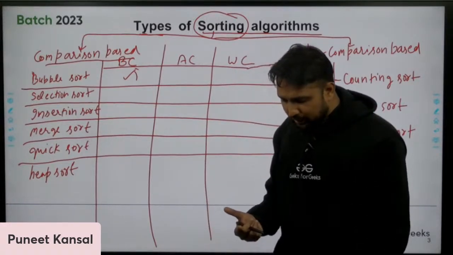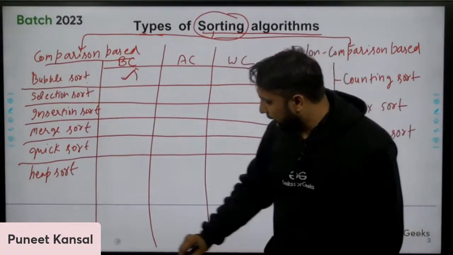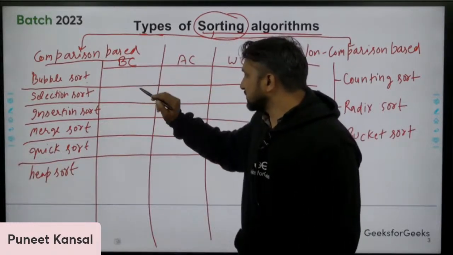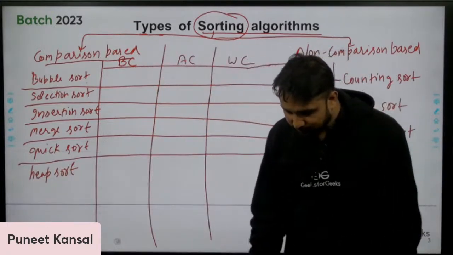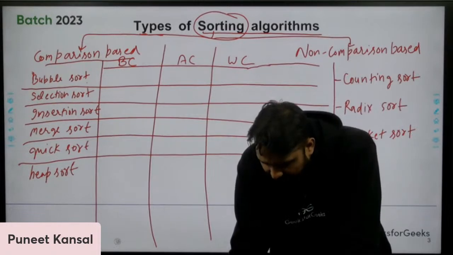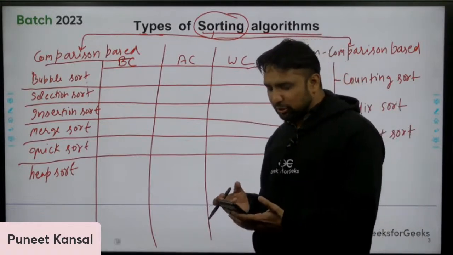Please write in the chat box what the best case time complexity of bubble sort is. Whatever you know, wrong or right doesn't matter, just write whatever you think the complexity is.